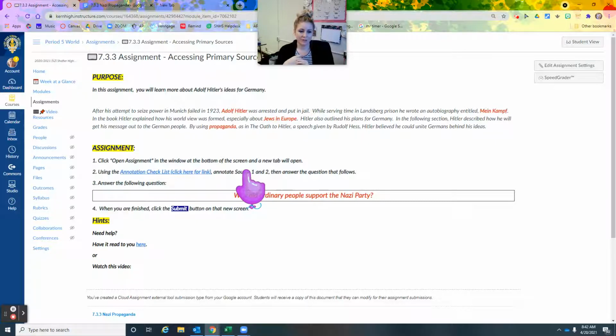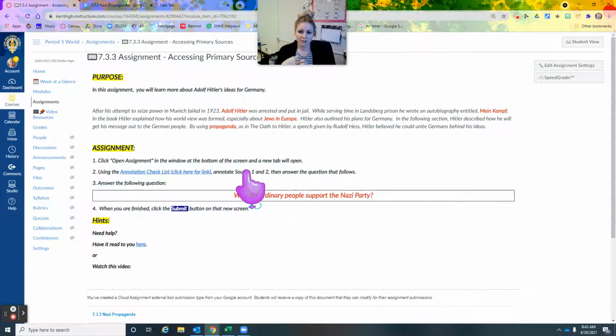After his attempt to seize power in Munich failed in 1923, Adolf Hitler was arrested and put in jail. While serving time in Landsberg prison, he wrote an autobiography entitled Mein Kampf. Remember, an autobiography is he's writing about his life. And Mein Kampf is translated to My Struggle. In his book, Hitler explained how his worldview was formed, especially about Jews in Europe. Hitler also outlined his plan for Germany.